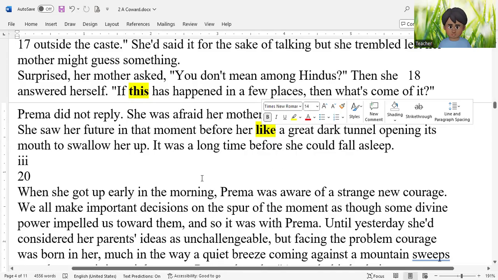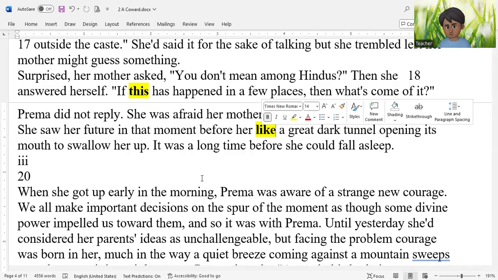It was a long time before she could fall asleep. Now section 2 ends here. Prema was in bed, but for a long time sleep did not come to her, and she kept thinking. Once again, I wrap up.